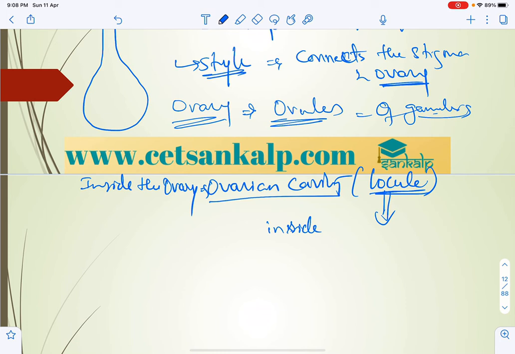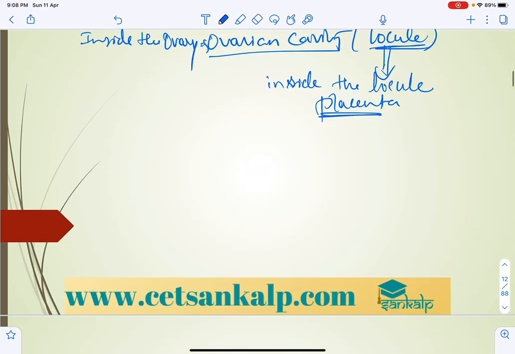Inside the locule, placenta are present, and arising from the placenta there is an ovule. In a simple structure, let me represent how the ovule is present inside the ovary. This is the ovarian chamber, and this part is the placenta arrangement.